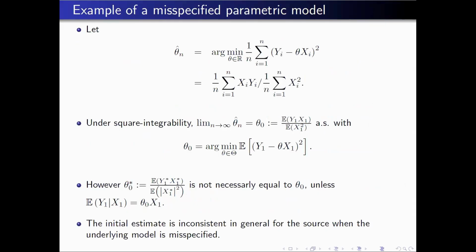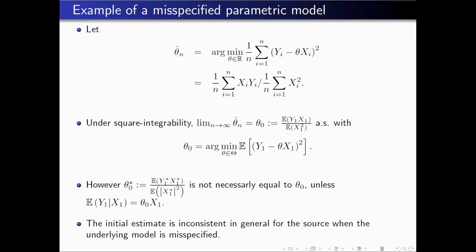Okay, so the problem that you can have with this kind of problem is, for instance, if you consider a parametric model, and this parametric model is not well specified, which is often the case in practice. For instance, you try to fit a linear model, a linear aggregation, but you know in advance, and it is always reasonable to assume, that it is not exactly the truth. So you do this on the source sample here. Here it's univariate, you have an explicit expression for the estimator, and you know that you will have consistency under IID observations with an argmin of this criterion, that is a square loss.